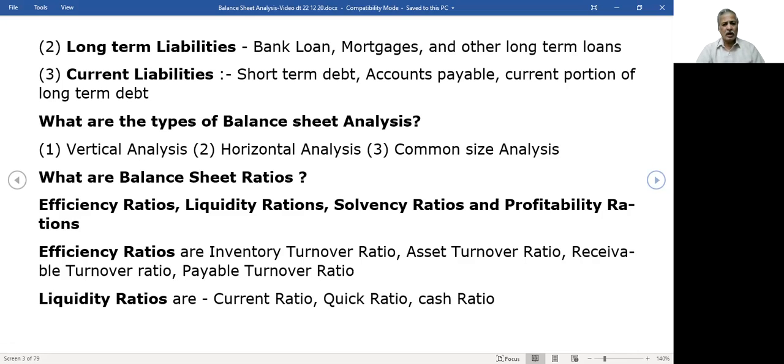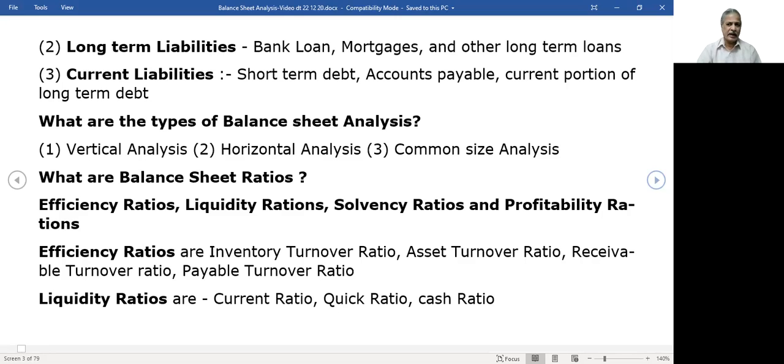And for each period, we work out the exact difference in numbers also. So current period, what is the amount of the assets? Previous period, what is the amount of assets? What is the difference in rupees? That is called horizontal analysis. If you work out in ratios, it is called vertical analysis. If you work out in terms of rupees, it is called horizontal analysis.